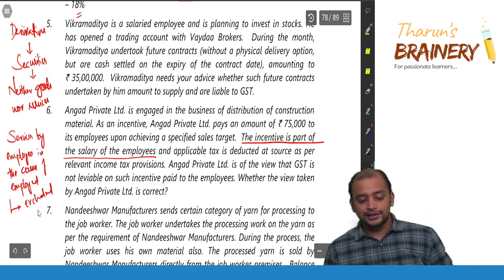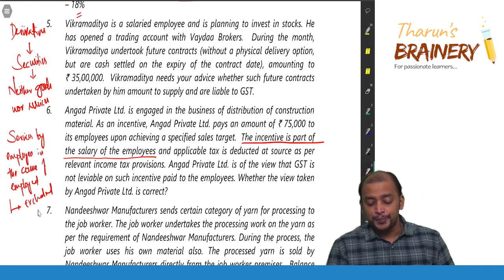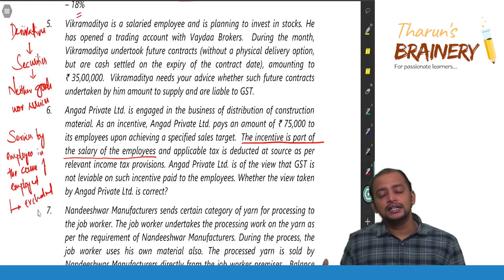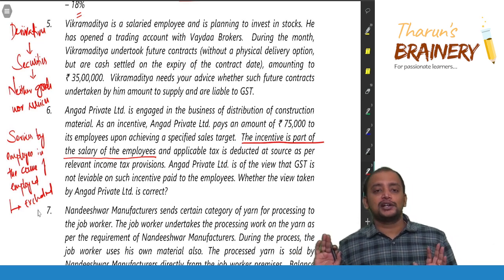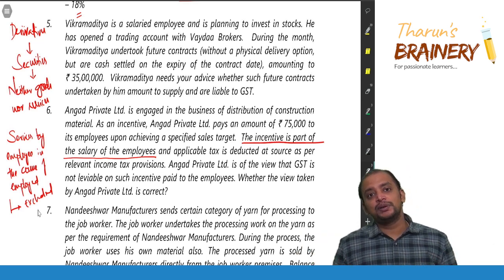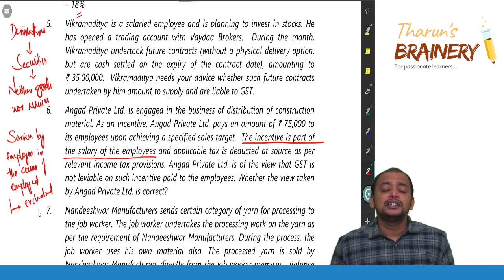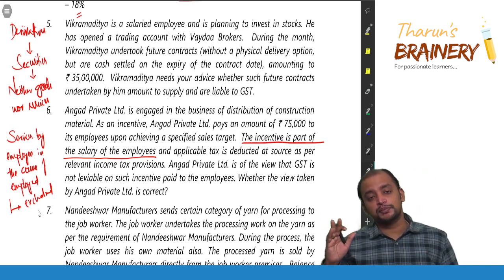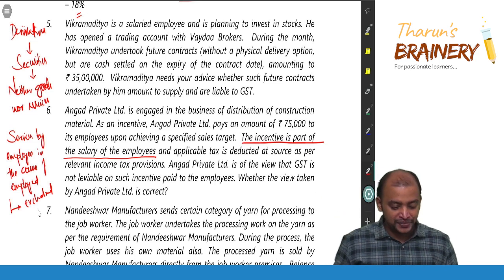So due to that reason, understood or not? That incentive, whatever is being given, is part of the salary and applicable TDS is also calculated on that. Means this will be coming under salary. So employee to employer in the course of employment, that is excluded from supply. So there is no GST on that.